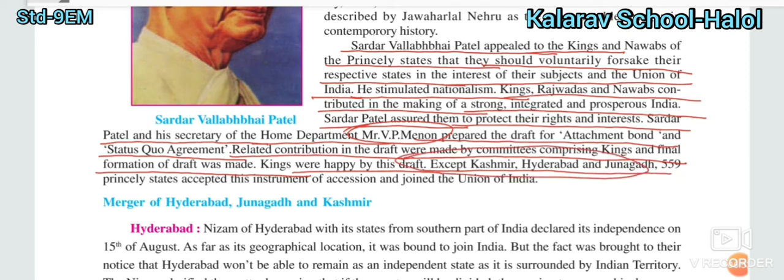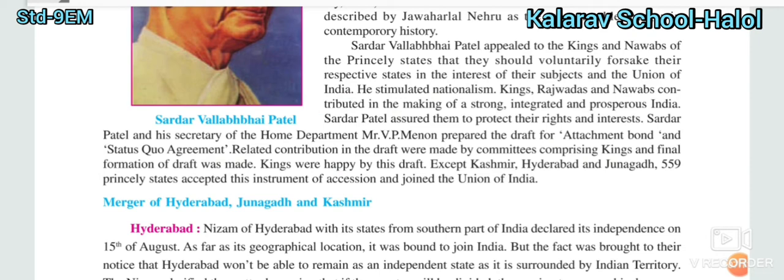All the kings agreed and were happy to join their states with the Indian government. But at that time there were three states that were not agreed to join the Indian government: number 1 Kashmir, number 2 Hyderabad, and number 3 Junagadh. 559 princely states accepted this instrument of accession and joined the Union of India.